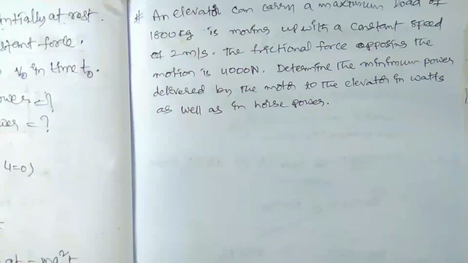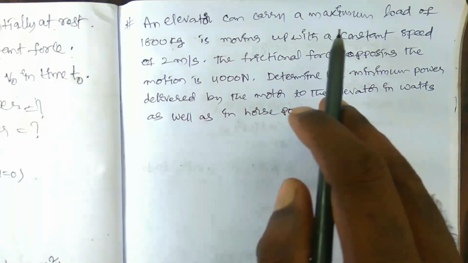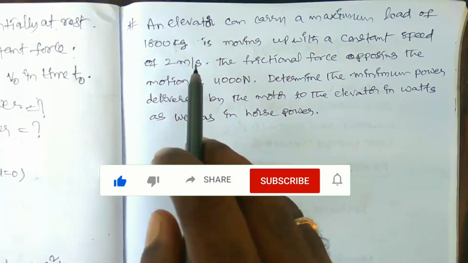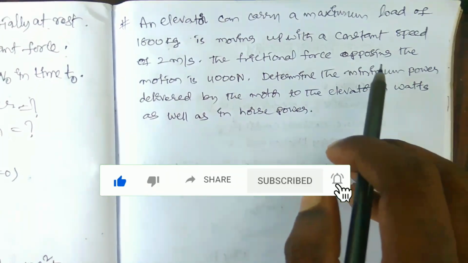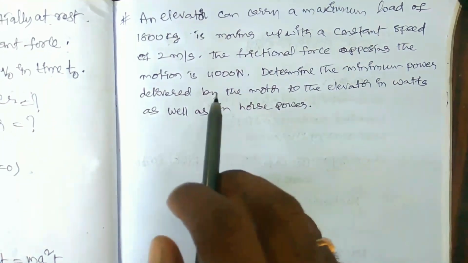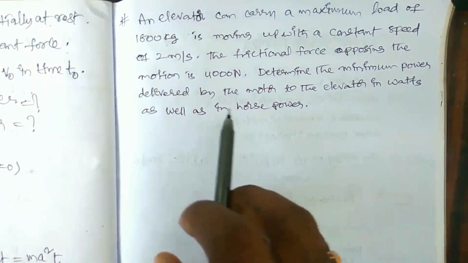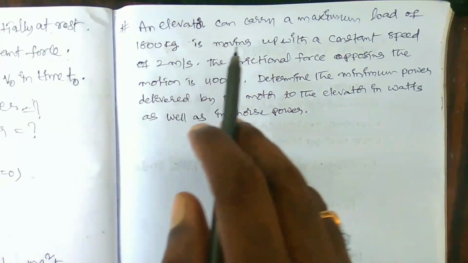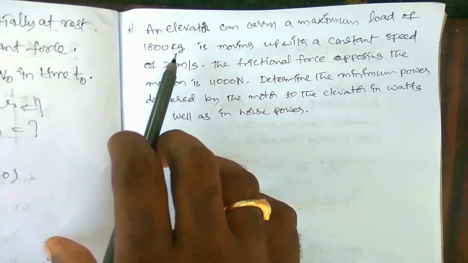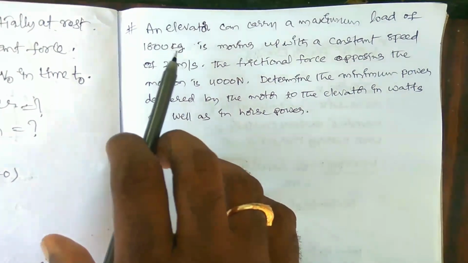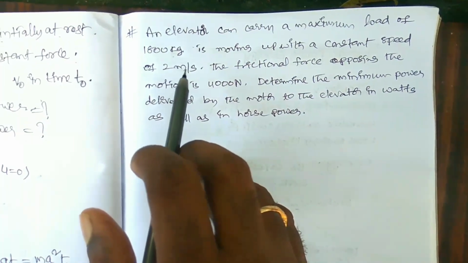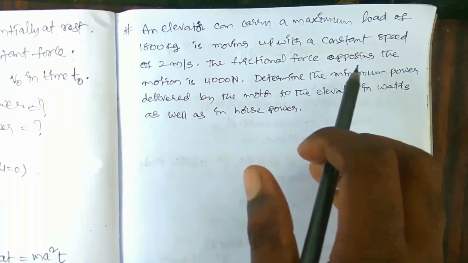Here an elevator that can carry a maximum load of 800 kg is moving up with a constant speed of 2 meters per second. The frictional force opposing the motion is 4000 Newton. Determine the minimum power delivered by the motor to the elevator in watts as well as in horsepower. The 800 kg is nothing but the mass of the elevator and also the passengers. It is moving up with constant speed, V is equal to 2 meters per second.